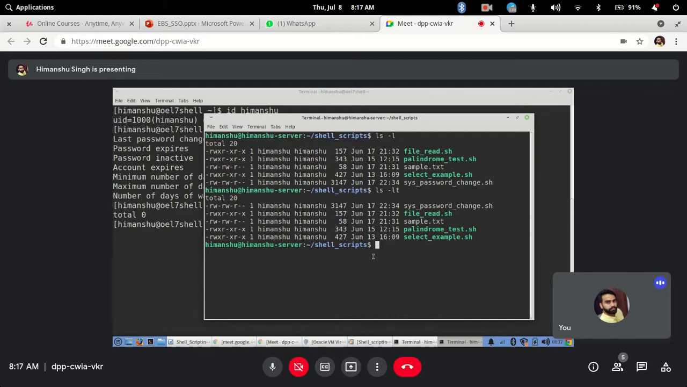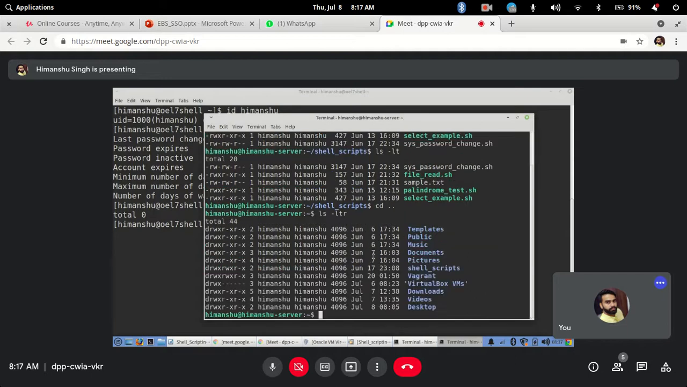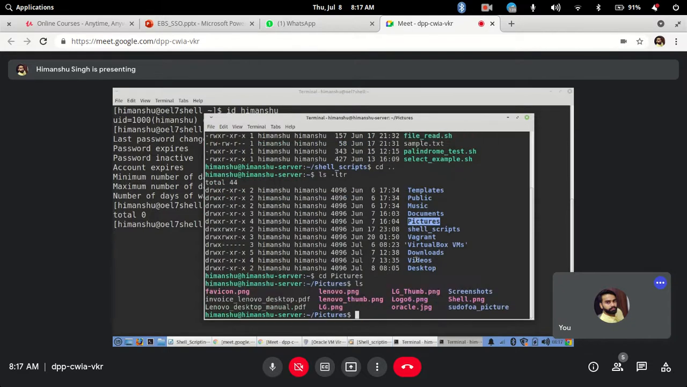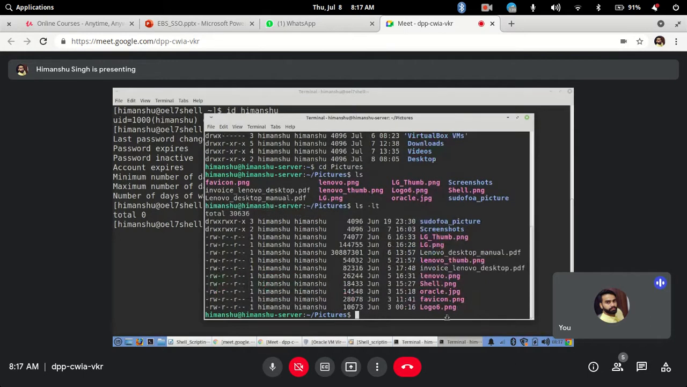Let me see if I have any directory with many files. Okay, see like this, there are many files here. But let's say if we have 100 or 1000 files, you have to scroll up and down to see it. So normally what is preferred is that mostly you would be looking for the new files first, the latest files that got generated. So with the same, what you can do is ls -lt, but now in reverse order.